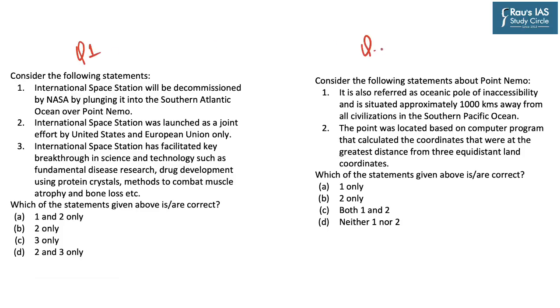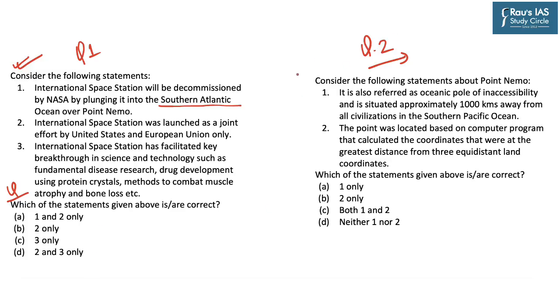Now based on our discussion, these become your two practice questions. Question number 1 says, consider the following statements. First, International Space Station will be decommissioned by NASA by plunging it into the southern Atlantic Ocean over Point Nemo. Second, International Space Station was launched as a joint effort by United States and European Union only. And third, International Space Station has facilitated key breakthroughs in science and technology such as fundamental disease research, drug development using protein crystals, methods to combat muscle atrophy and bone loss, etc. So the question is, which of the statements given above are correct? Options are A, 1 and 2 only, B, 2 only, C, 3 only, and D, 2 and 3 only.